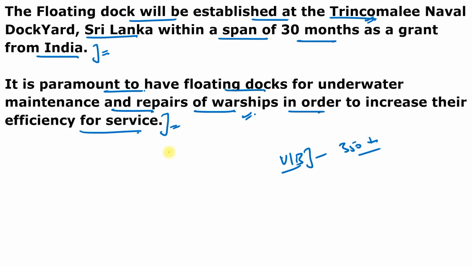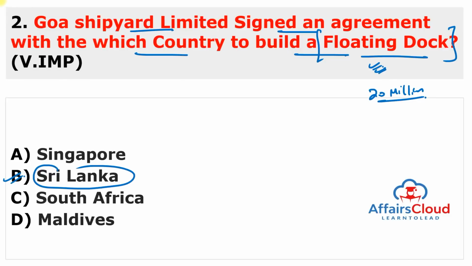So remember about Sri Lanka: the capital is Colombo, and Sri Jayawardenepura Kotte, the president is Gotabaya Rajapaksa, and the currency is the Sri Lankan rupee. And you can also remember about Goa Shipyard Limited. Its headquarters is in Goa, and its chairman and managing director is Bharat Bhushan Nagpal. You can remember if you want.